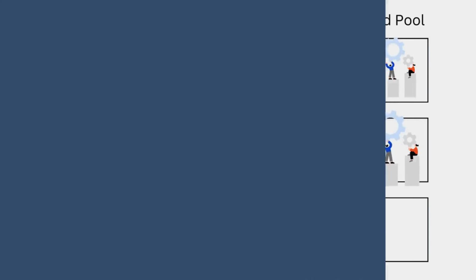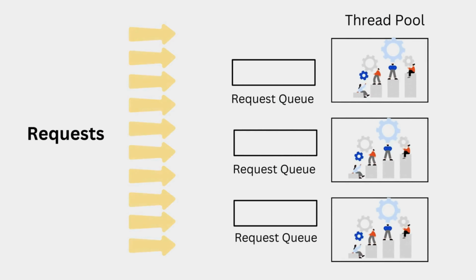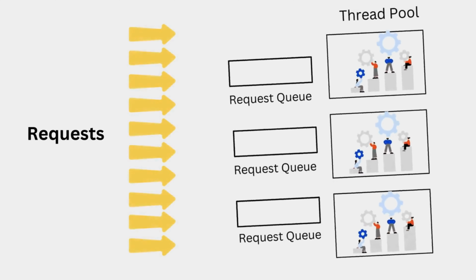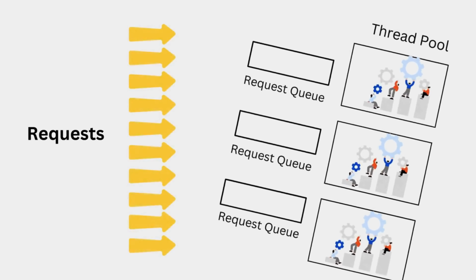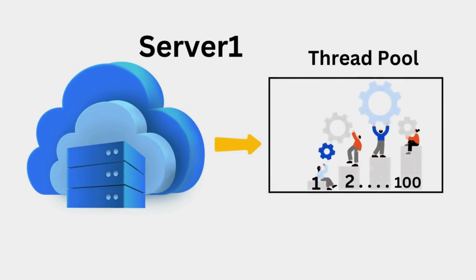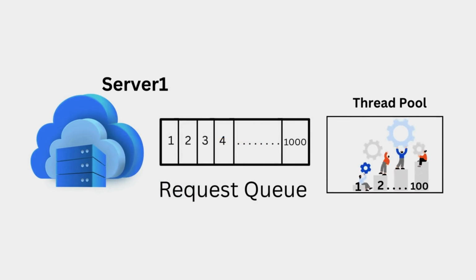However, if the number of requests coming in is greater than what the thread pools and queues can handle, the system will start to experience problems. This can lead to slow response times or even failures, as the servers can't keep up with the demand. Let's say each server has a thread pool size of 100 and a request queue length of 1000. Once the queue is full, any new requests are rejected.